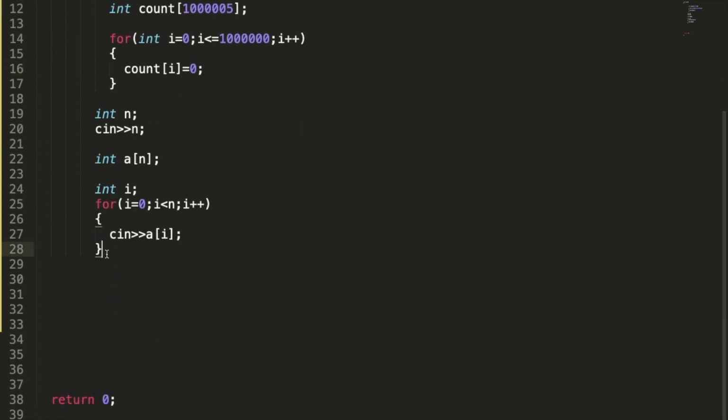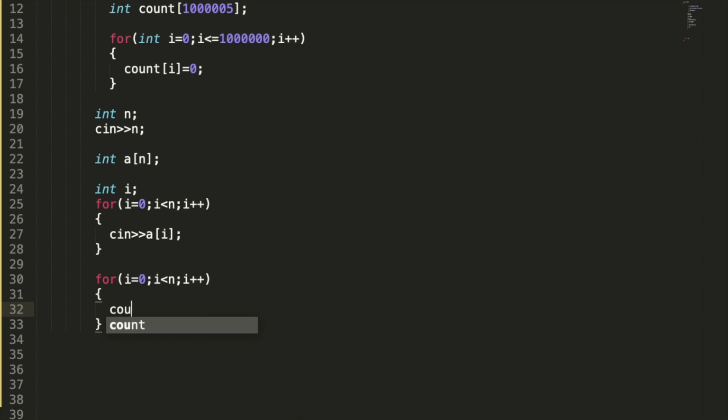Now here I am going to store the frequency of each element. How am I going to do this? I am just going to do count of A of i plus plus. So A of i increases the count at its own index. Like if I am taking 5, then count of 5 will increase by 1. It means the frequency is getting stored in each index of count.